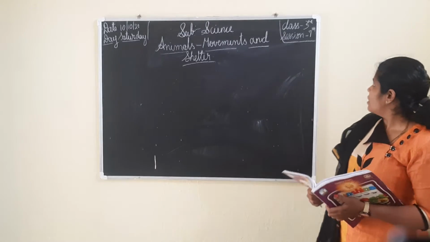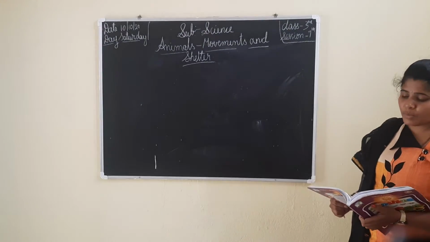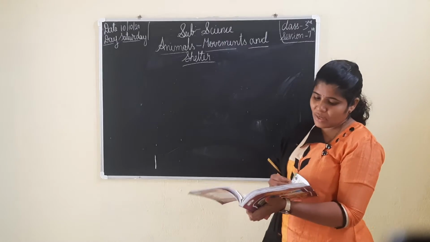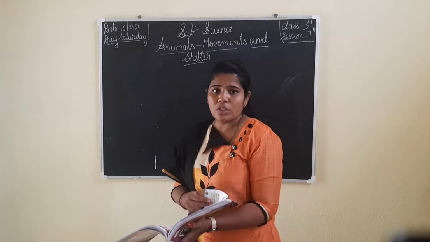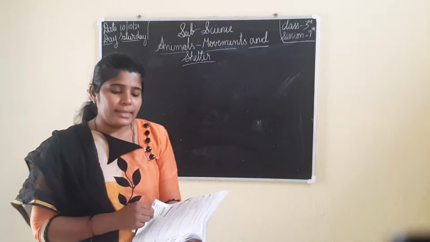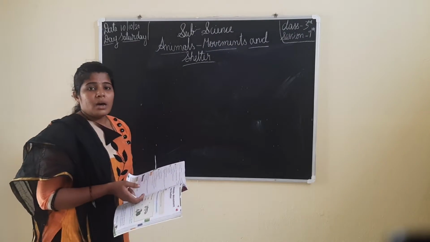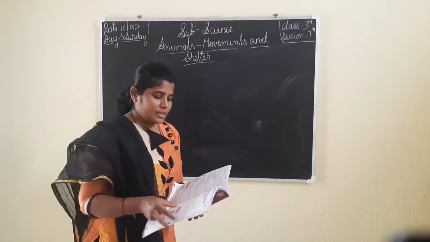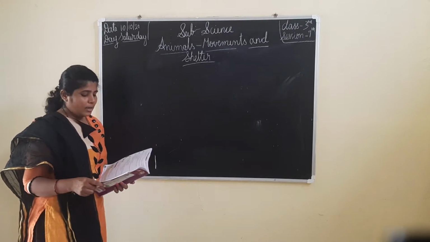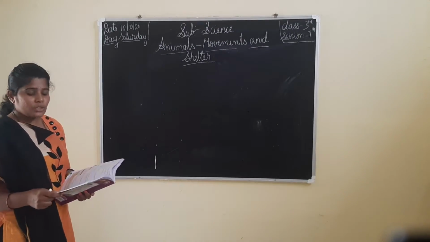This is the seventh session for third standard, and the subject is science. In the previous class, we learnt about insects, which are harmful and which are useful. In this class, we are going to learn about the movement and shelter of animals: how they move and where they take their shelter.